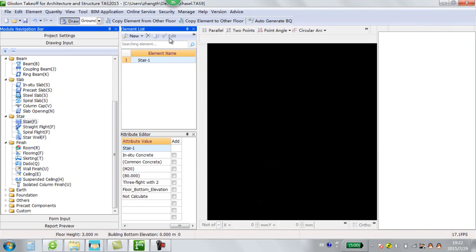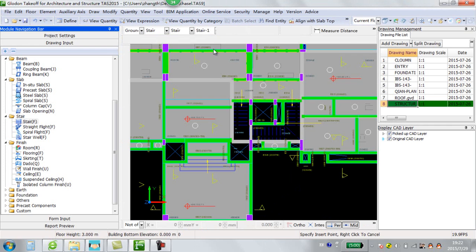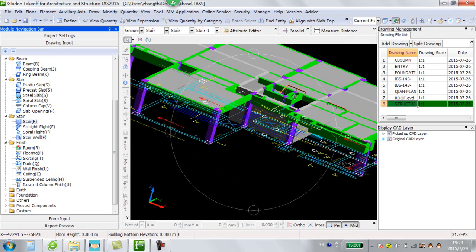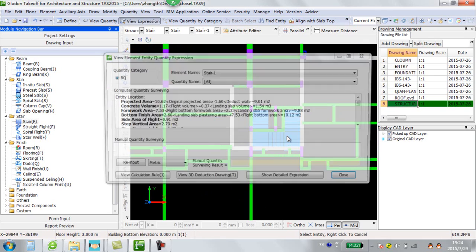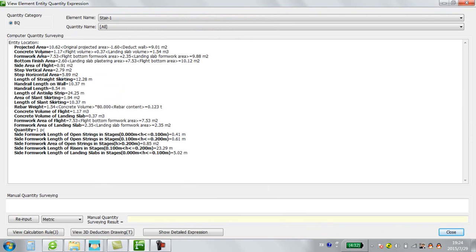Then we draw the stairs to the correct location. Then we check the 3D modeling of the stairs. Now we will check the expressions of stairs. You can get all the quantities that you want, for example, the projected area, the concrete volume, the formwork area, and skirting, and so on.